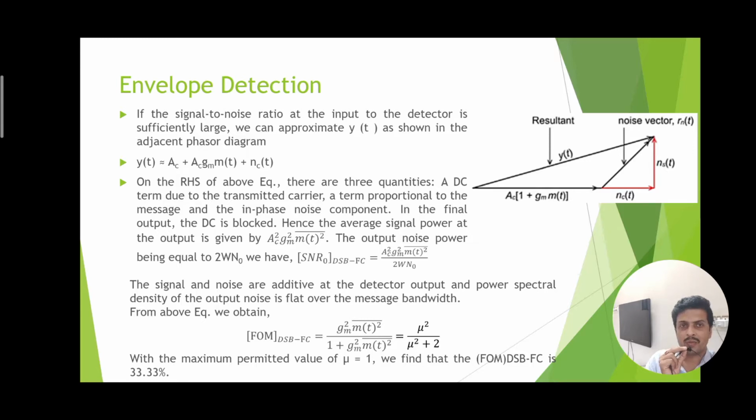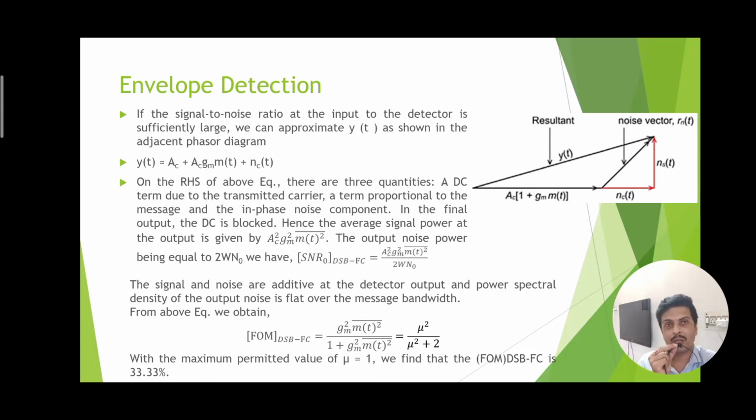Now why is this so? This is happening only due to the presence of the unmodulated carrier signal in the DSB-FC waveform. Such a signal does not carry the message, but it is present, and it is wasting power. The wastage of power in the modulated signal due to unmodulated carrier transmission is one of the disadvantages of double sideband full carrier transmission. That is why double sideband suppressed carrier has more advantage by suppressing this unwanted carrier, and that is why the figure of merit can be increased to 1 for double sideband suppressed carrier.